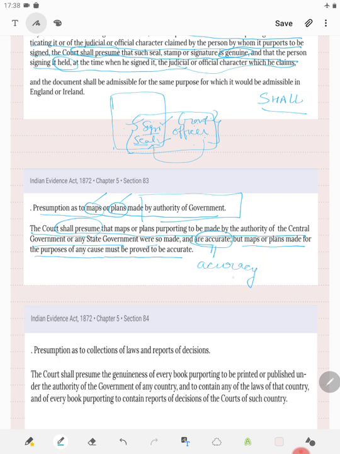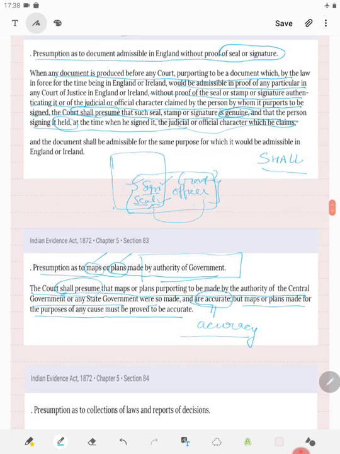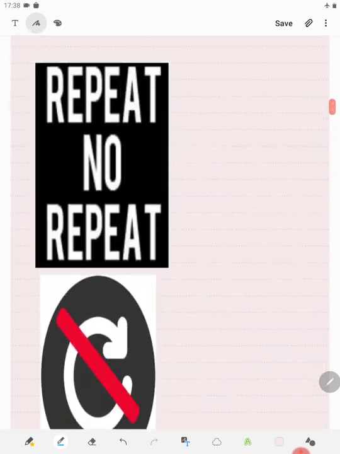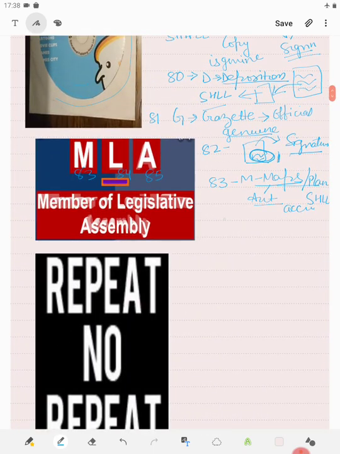that it is accurate. However, what will be open for the other party is to rebut it. So that is what is M. Next is L, that is 84.